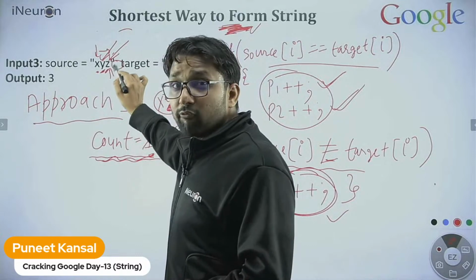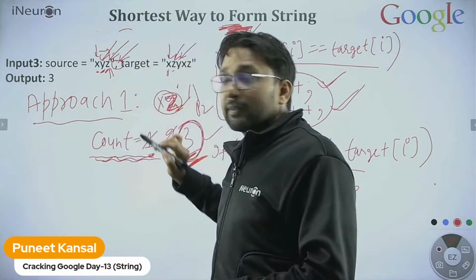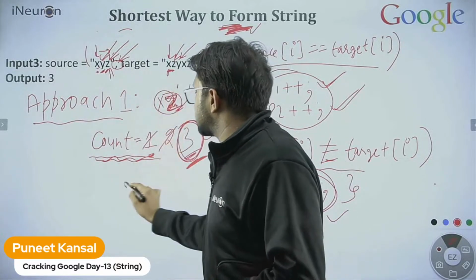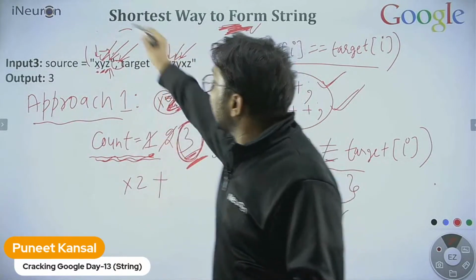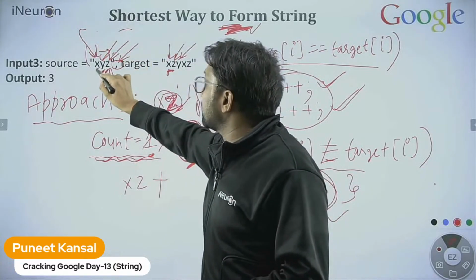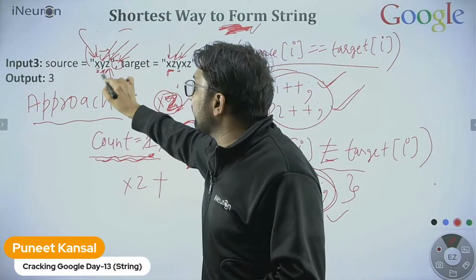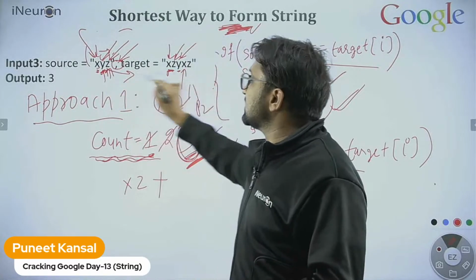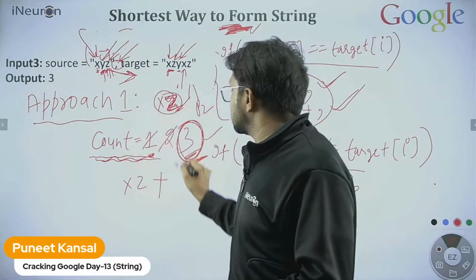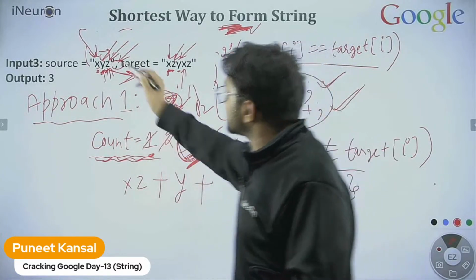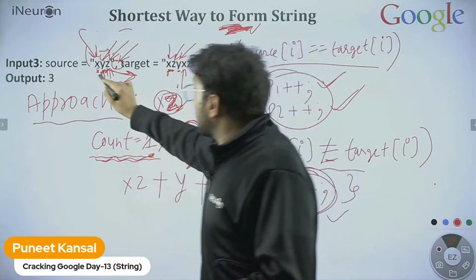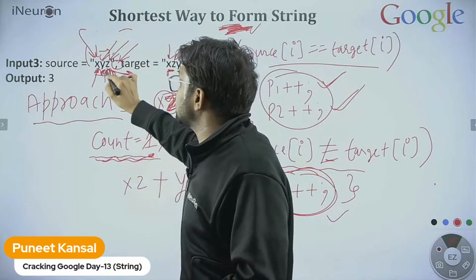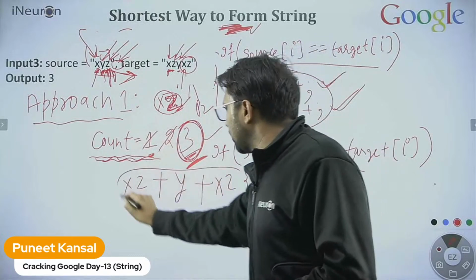But when we move up to here, we are out of the array. Then again we need to start for another subsequence. One subsequence we found: xz. Now for another, again we need to start from the 0th location to search for the y. We find the y, but the next character is not matching any further. X is not matching any further. So we just take y only. Again we restart because we reach the end. Again we search, do we find any subsequence? Yes, we find x and z. So we find three subsequences.